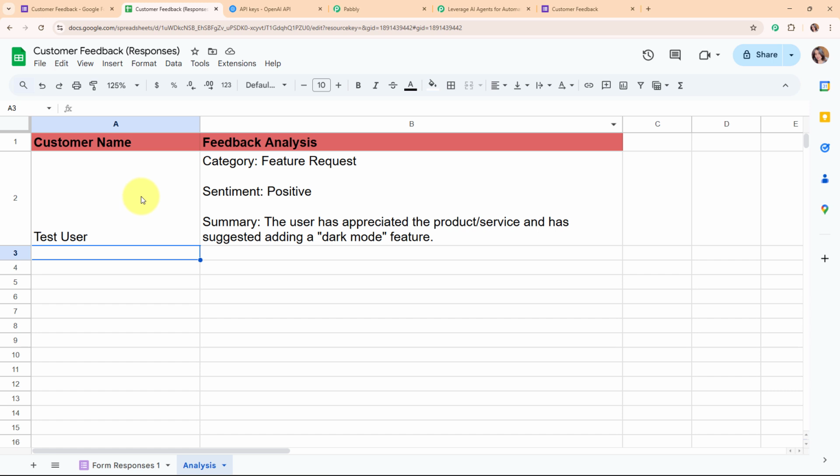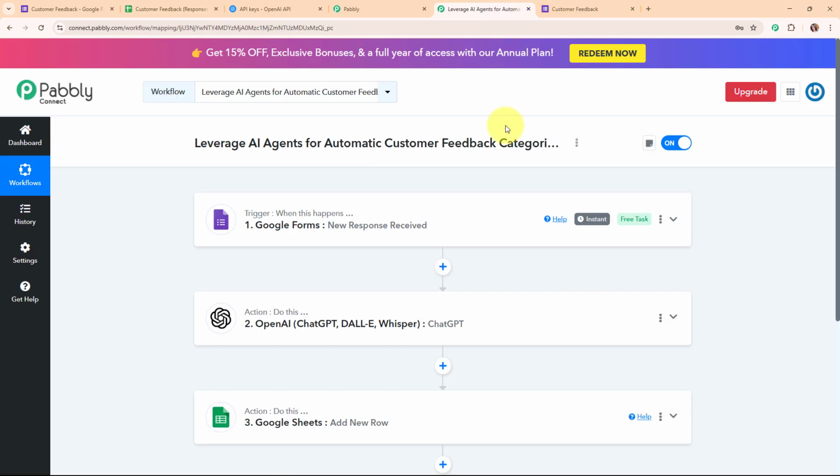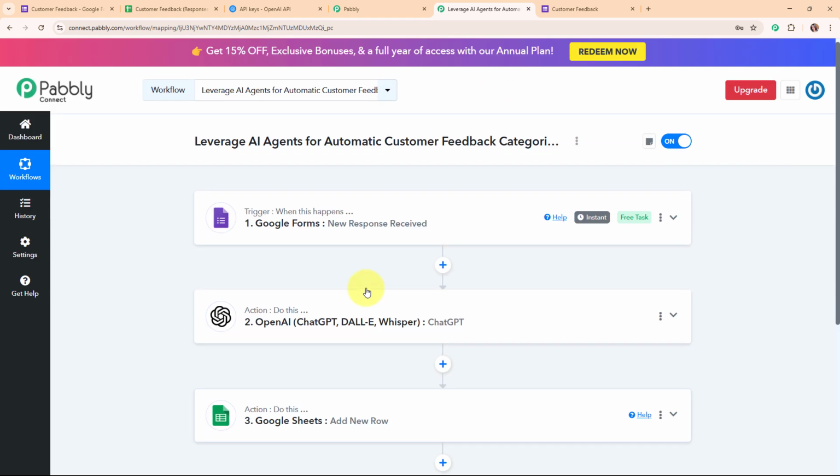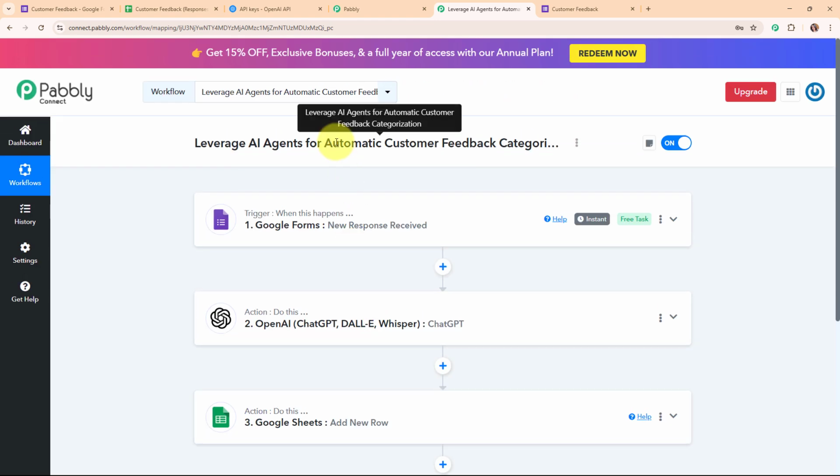Alright, so with this we have successfully set up an entire automation. Now let me summarize this whole video for you. So here we have taken our trigger as Google Forms and our action as OpenAI and Google Sheets, so that whenever we receive a new response to our Google Forms, then automatically using the details, OpenAI is going to create a categorization and analysis for the feedback received, and after that it is automatically added in our Google Sheets as a new row. Alright, so these were the steps to how to leverage AI agents for automatic customer feedback categorization.